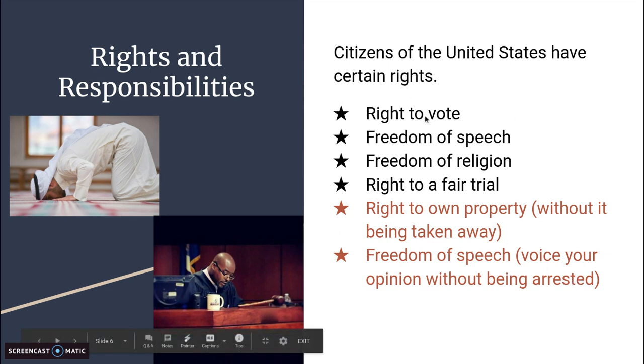So the right to vote, again, is to elect the leaders of government. Freedom of speech is the freedom to voice your opinion without being arrested. In some countries, if you talk bad about the government, you will be arrested.